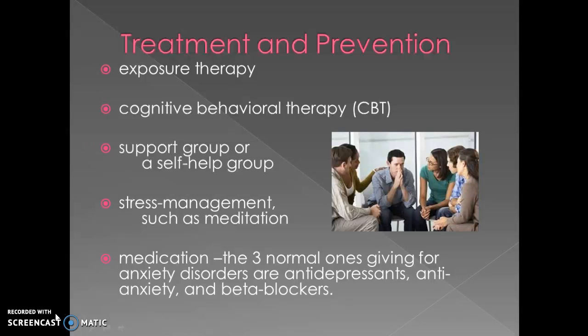Treatment and prevention would be exposure therapy. This is where they would expose you to your anxiety, try to find the cause of it, and maybe prevent it and try to help you recognize when your anxiety is coming on. Cognitive behavioral therapy is just basically therapy that focuses on your behavior. Support groups or self-help groups. Stress management would be such as meditation, keeping a journal, talking to family members. Medication would be the last step that they would use for treatment. And three normal ones that they give out would be antidepressants, anti-anxiety, and beta blockers.